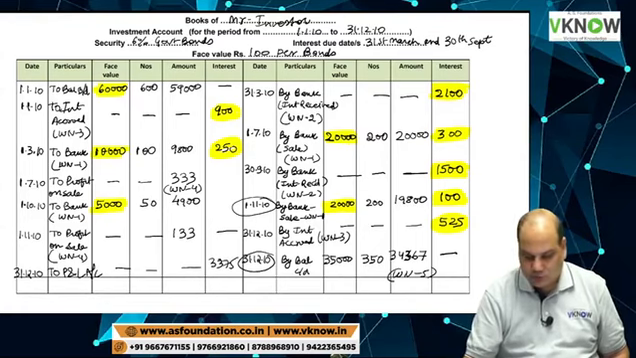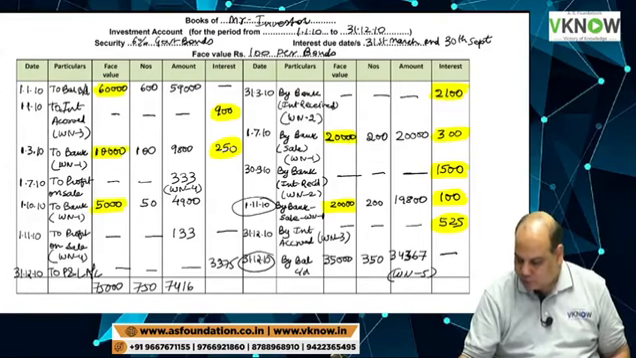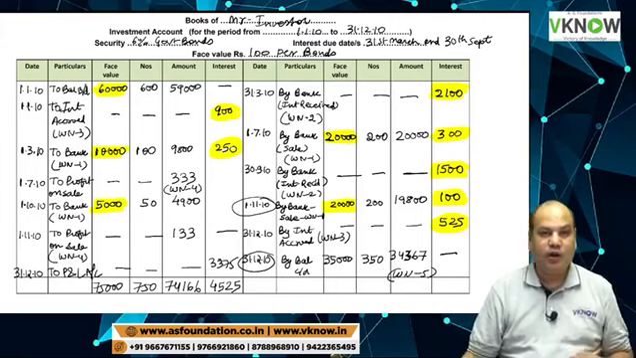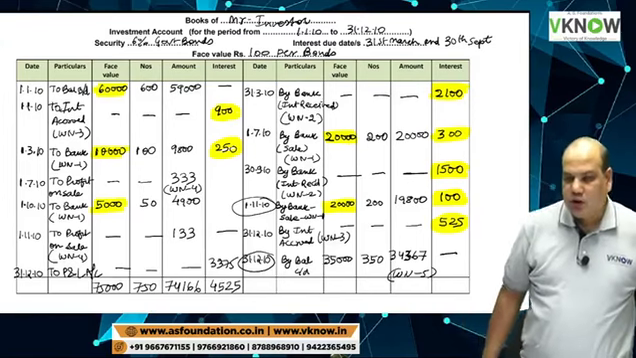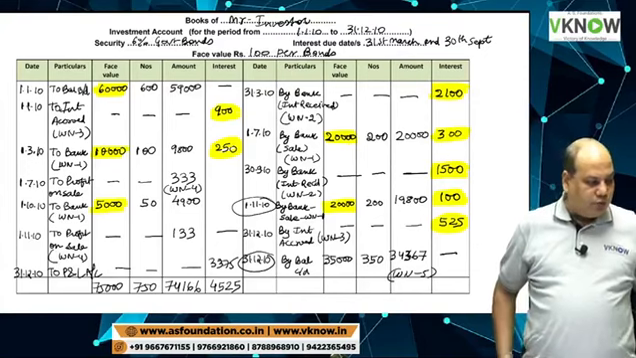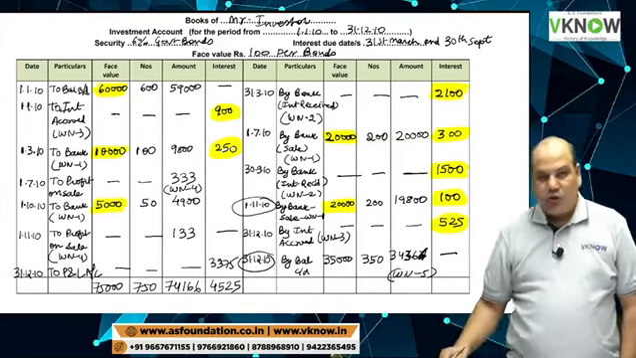Now tell me the total of the face value column. 75,000. Copy the same figure on the right side. There may be a difference of 1 rupee, and that is because of rounding off. Don't worry. You can reduce the closing stock by 1 rupee here. Then your total will tally.